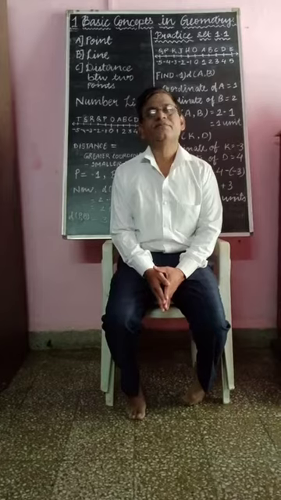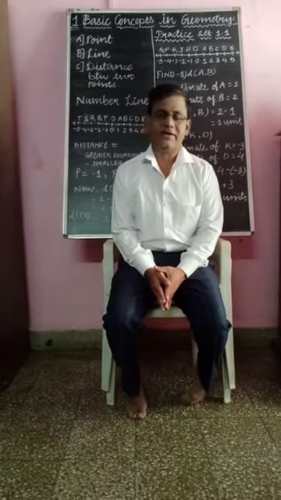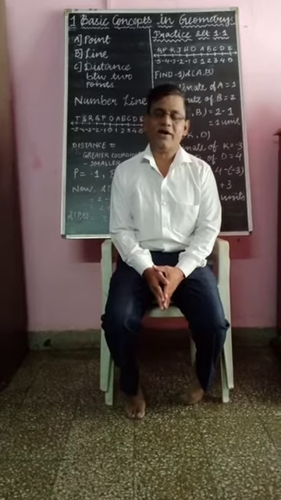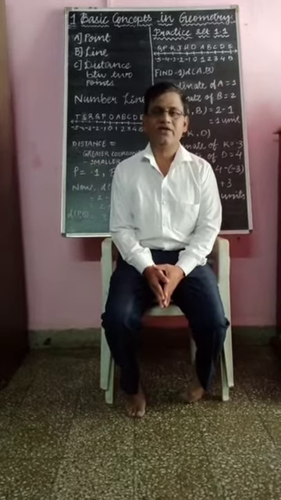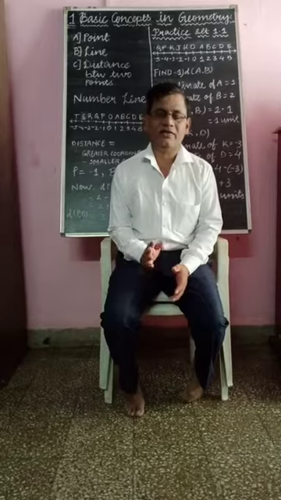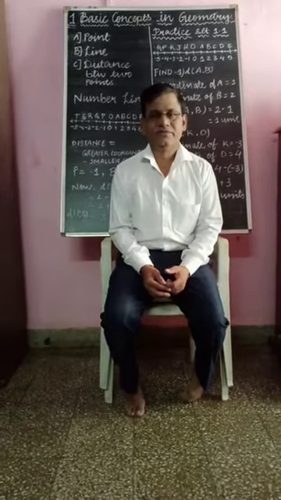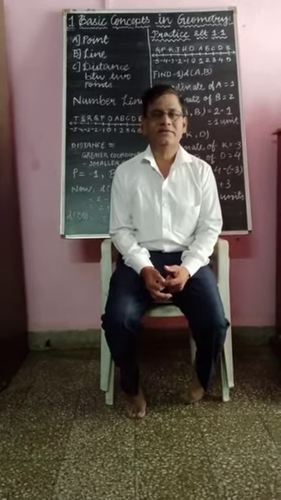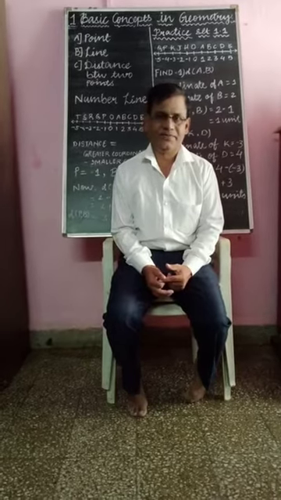So you already know that in ninth standard the maths has two parts. One is maths 1 and the other is maths 2. You started the maths 1 first chapter. Now we have to start the second part, that is geometry.